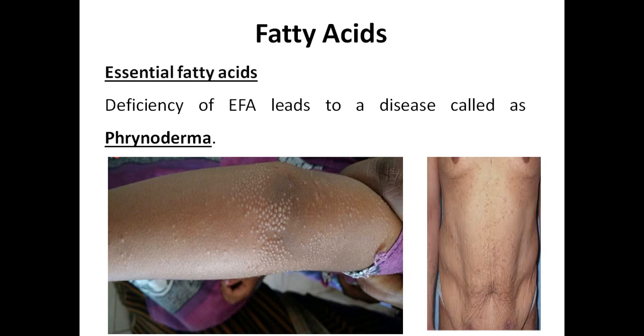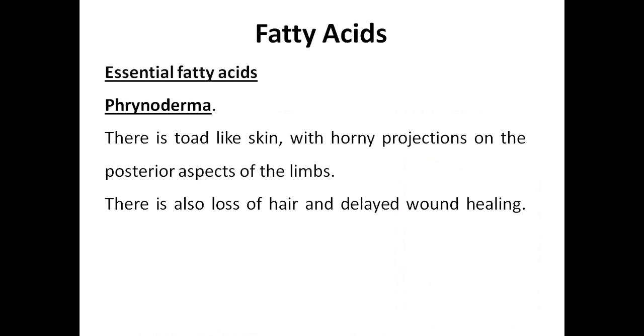The deficiency of essential fatty acids leads to a disease condition called phrenoderma. Phrenoderma is a skin disorder. You can see some boil-like structures on the skin. The skin will become dry, and you can see a lot of wrinkles on the skin. So the skin will become like toad skin. Toad skin means frog-like skin. You can see a lot of foldings, and some horny projections also.